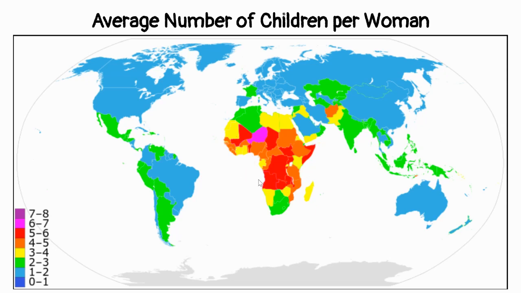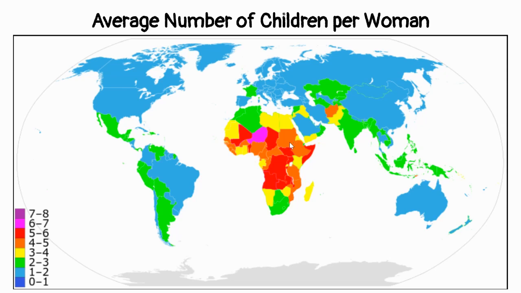So on average, a woman in sub-Saharan Africa is having five, six, four children. Okay. And the reason for that, again, is because a lot of those children may not make it into adulthood. There's also another reason why, especially in the past or in parts of Africa, women have a lot of children. If it's an agricultural based society, the more children you have, the more help you have to help on the farm and to help to grow crops.